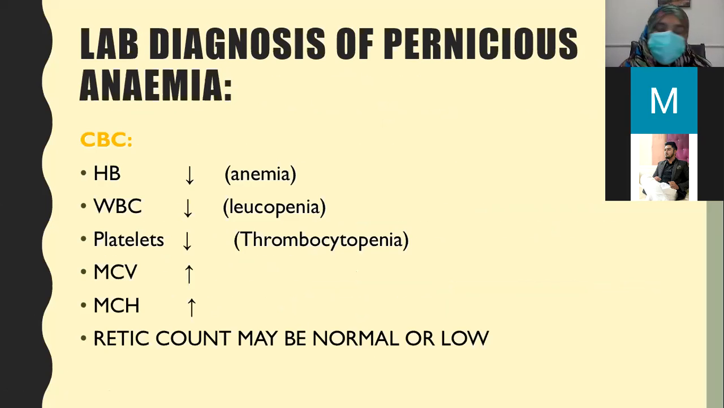So lab diagnosis. Hemoglobin is low, WBC count is low, platelet count is low, that is thrombocytopenia. When these three counts are low, this is called pancytopenia. MCV is high as the cells are large, mean corpuscular volume is raised. MCH is raised and the reticulocyte count may be normal, or more commonly it is low.